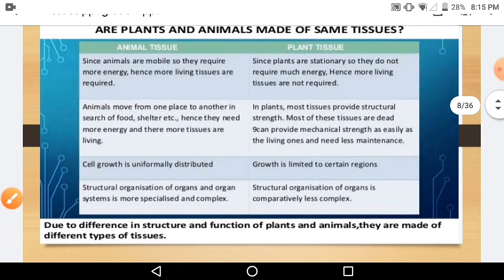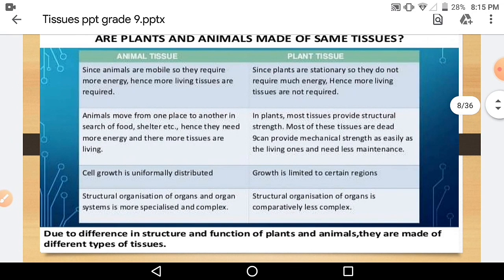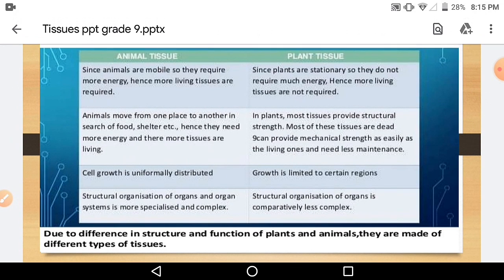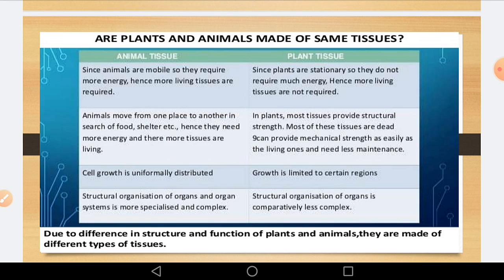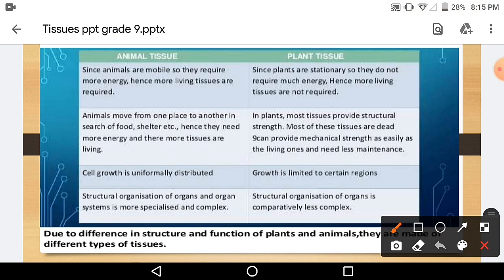Since animals are mobile, they require more energy, and more living tissues are required. In plants, more living tissues are not required. In animals, they move from one place to another, hence they need more energy, and so more tissues are living. In plants, most tissue provides structural strength, so most tissues are dead. So here most tissues are living, here most tissues are dead.